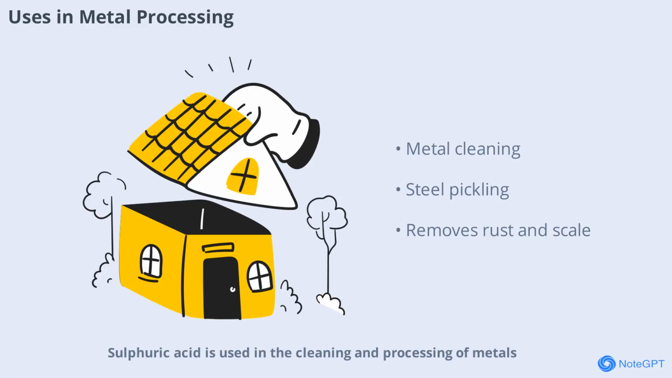Sulfuric acid is used in the cleaning and processing of metals, especially in the pickling of steel. It removes rust and scale from the surface of metals before further processing. This ensures that the final products are free from impurities and have a smooth finish.